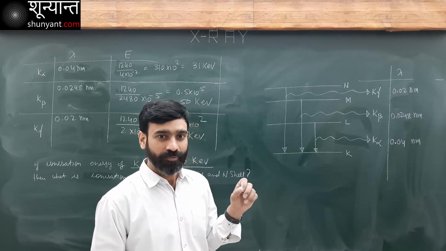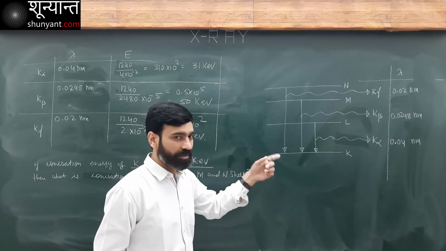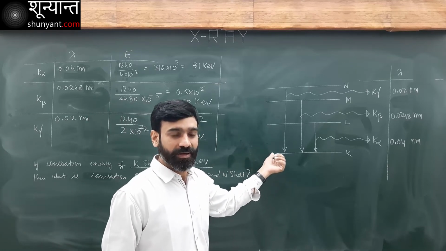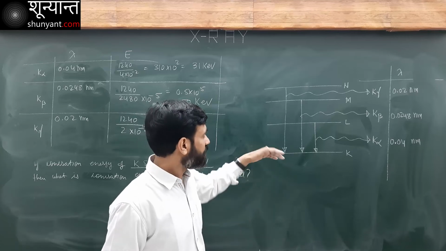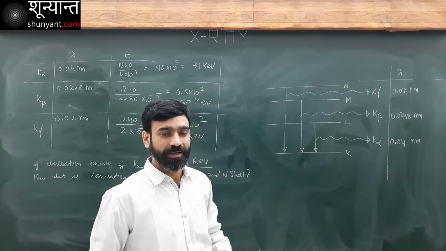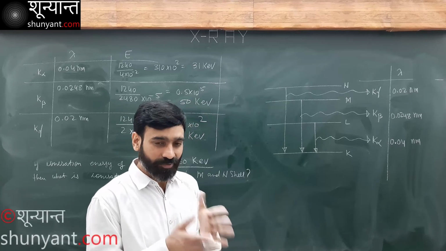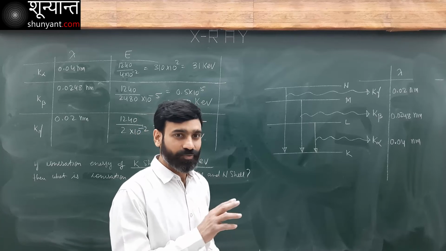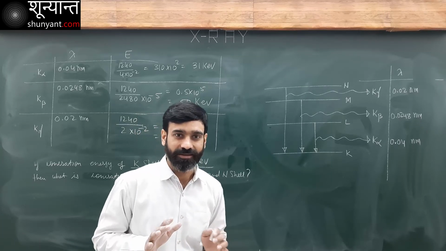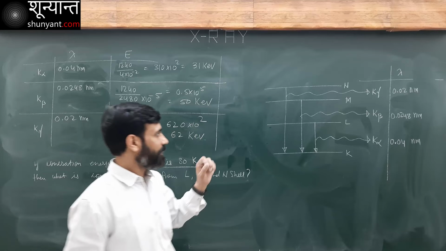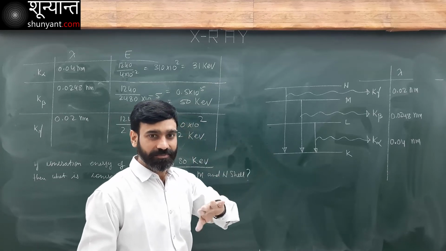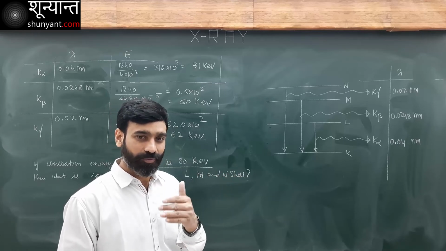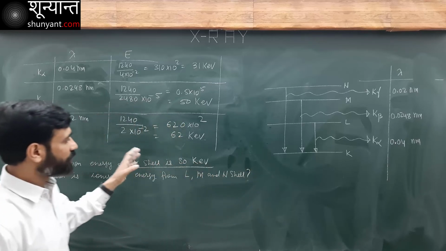Generally, when we remove an electron from the ground state, from the first orbit here, that is known as ionization energy. And if we do it from any other state, then that is known as binding energy. But the boundary is not so clear cut, so these two terms are used interchangeably. So let's forget about this difference, treat both as same, and then solve this problem.